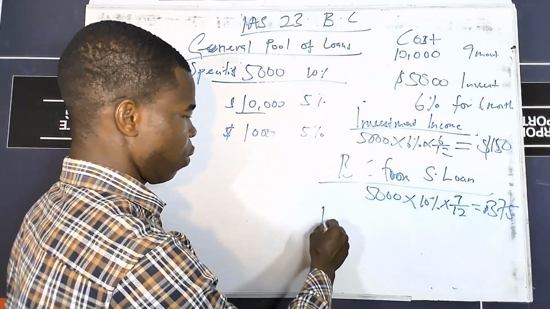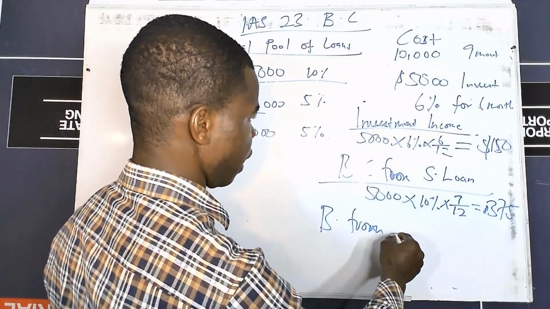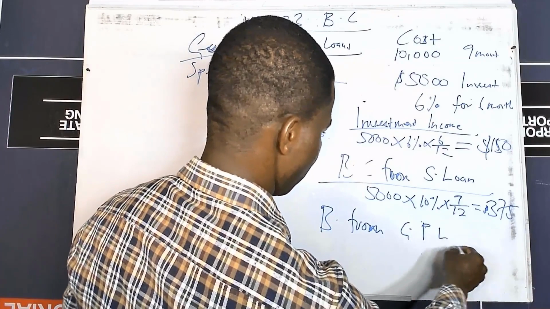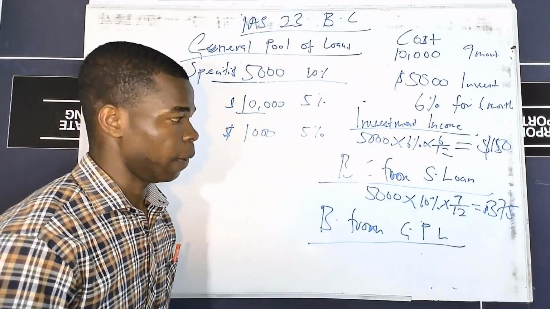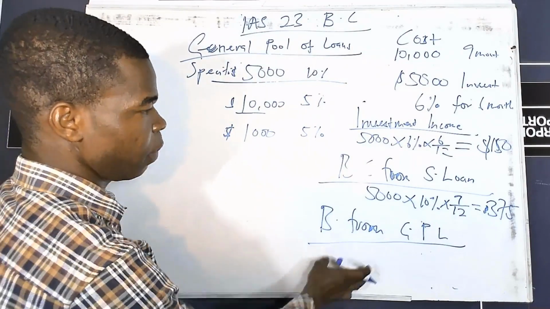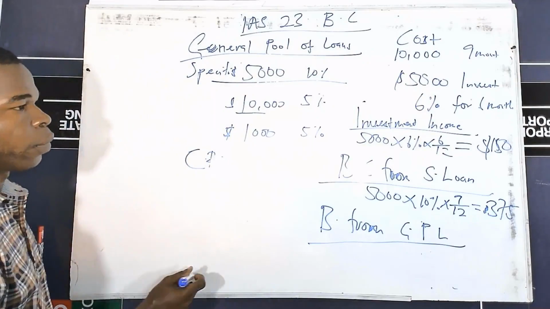Then let's look at our borrowing cost from the general pool of loans. First, we have to determine our capitalization rate before we can determine this one. So let's determine our capitalization rate over here.